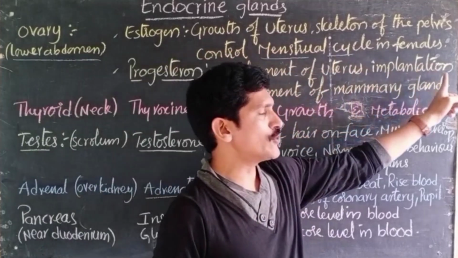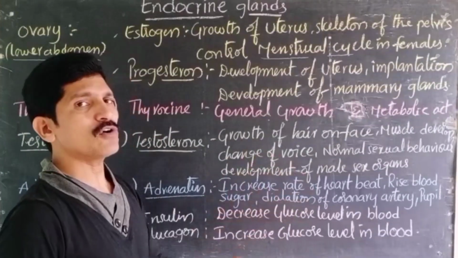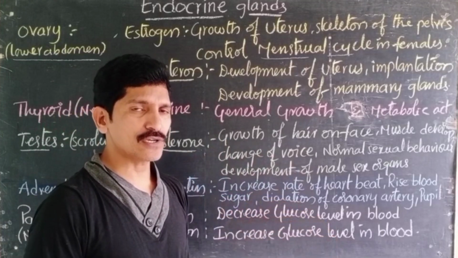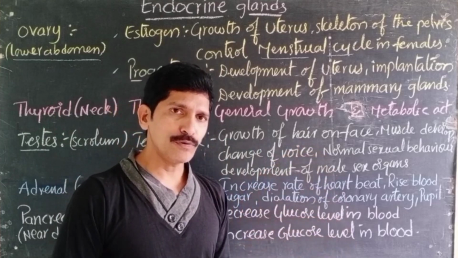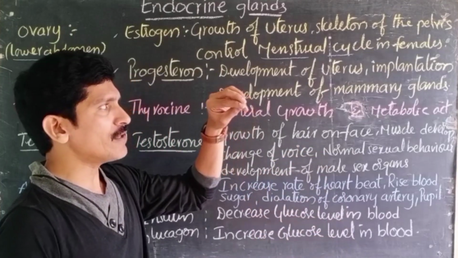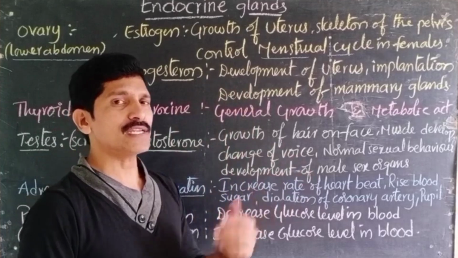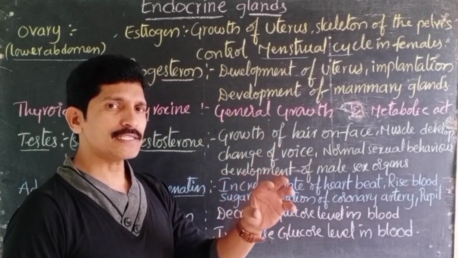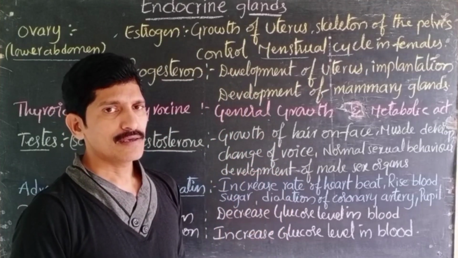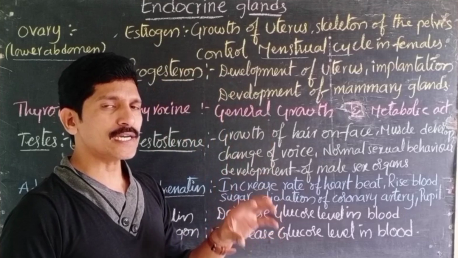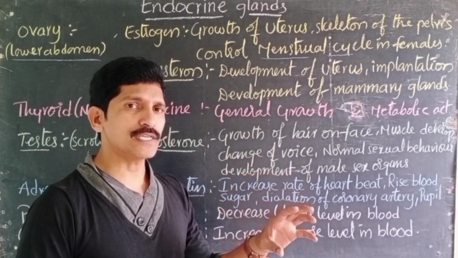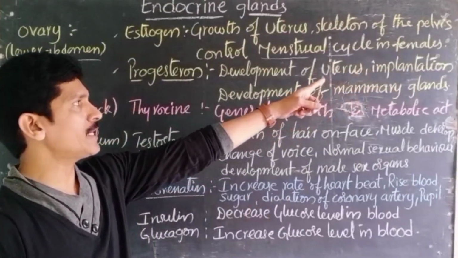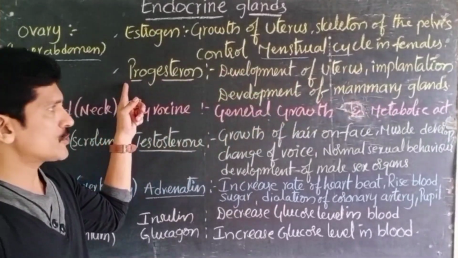And also implantation. Implantation means after the ovum is released from the ovary, it is captured by the funnel-like structures of the fallopian tubes, and the ovum travels through the fallopian tube. After fertilization occurs in the fallopian tube, the zygote moves downwards and attaches to the inner wall of the uterus, called the endometrium, right? This is called implantation. This complete process is under the control of progesterone.